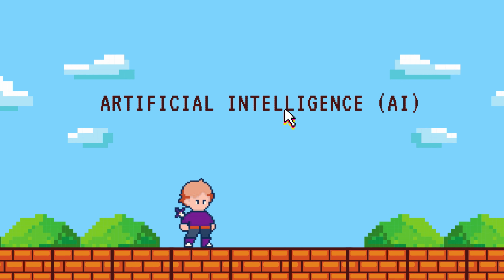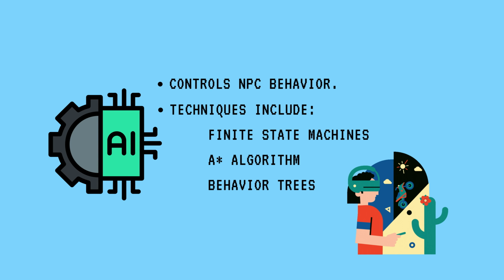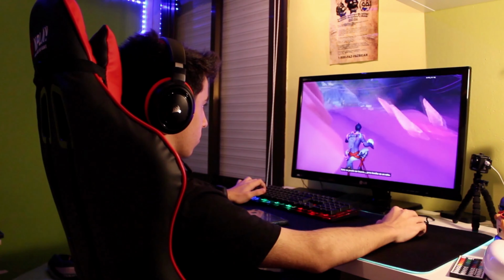8. Artificial intelligence, AI, controls NPC behavior. Techniques include finite state machines, state-based behavior, A-star algorithm, pathfinding, behavior trees, complex decisions. Enables enemies and characters to act intelligently.